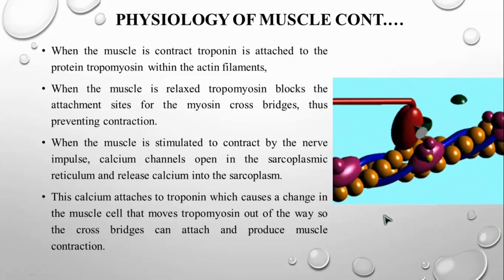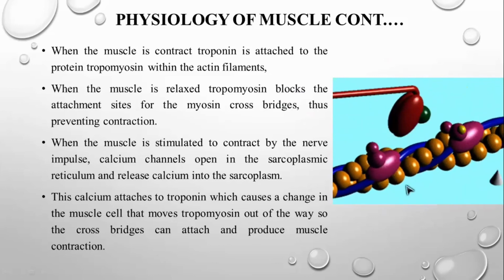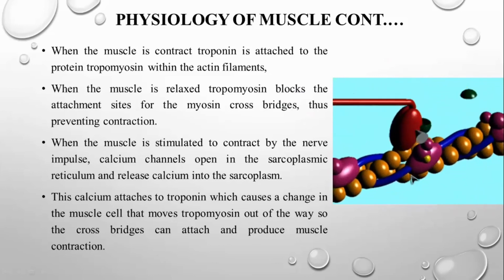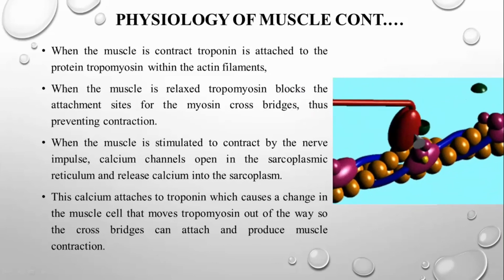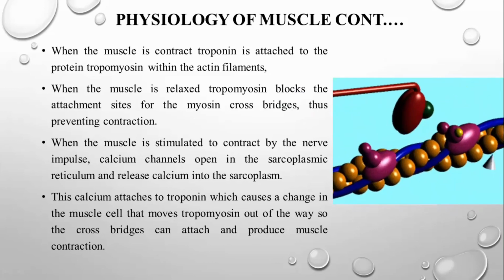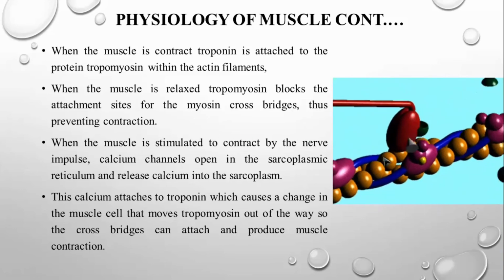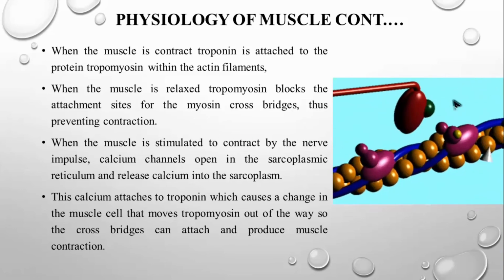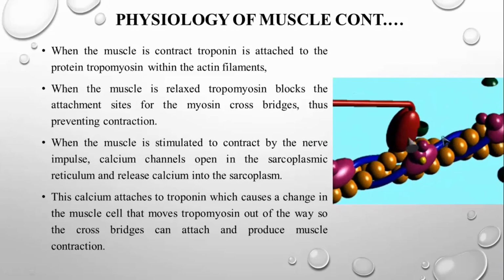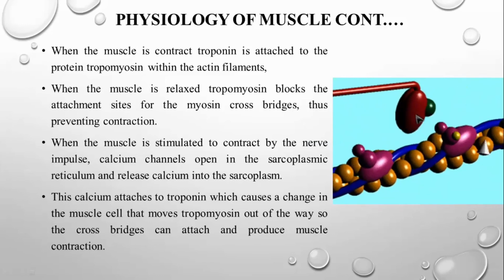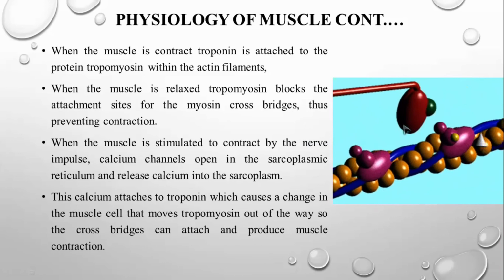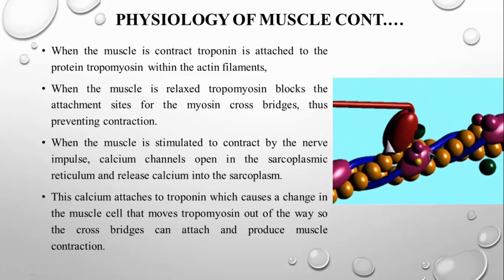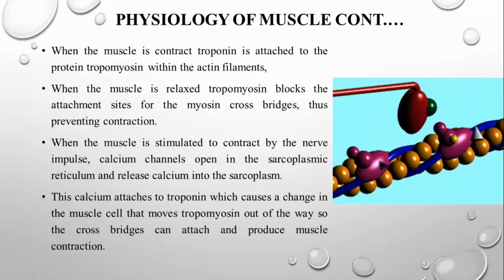When the muscle is relaxed, the tropomyosin blocks the attachment site of the myosin cross bridge, thus preventing the contraction. Okay, if there is an attachment site, only then is the head of the myosin going to get attached to this actin filament, and it pushes downwards.